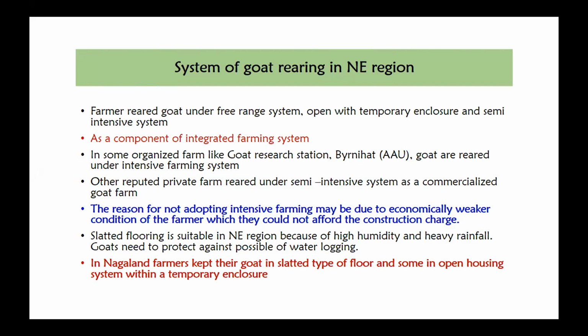The reason for not adopting intensive farming is that the farmers here in the northeast region are mostly from weaker sections, and they may not afford the construction charges of the goat shed.